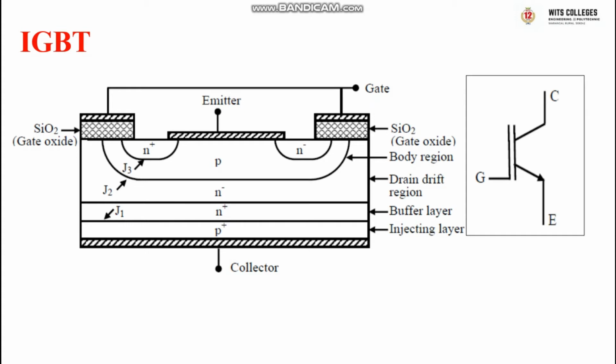BJTs are current control devices with small current gain because of high level injection effects and wide base width. Therefore, BJTs require complex base drive circuits to provide the base current during on state, which increases the power loss in the control electrode. So to get more efficiency and good performance characteristics, power losses should be low.